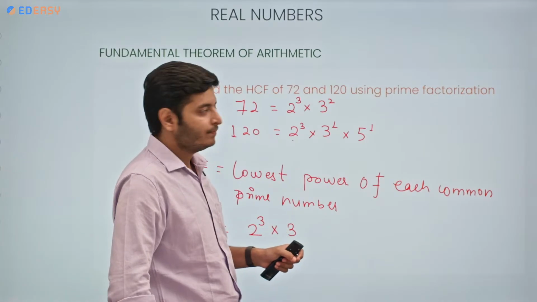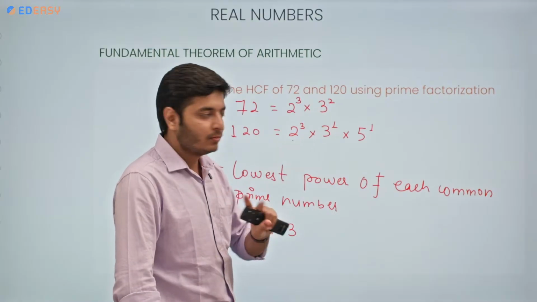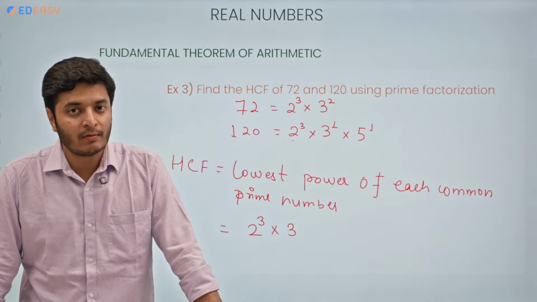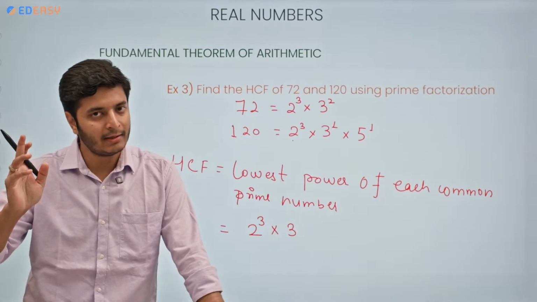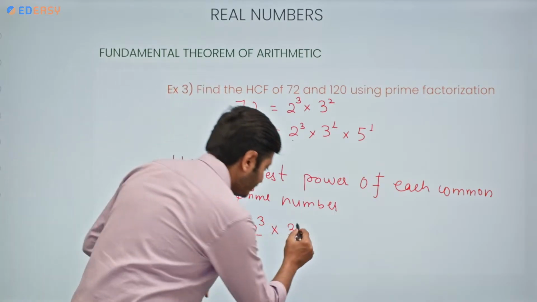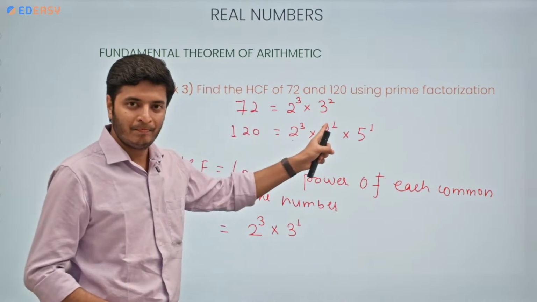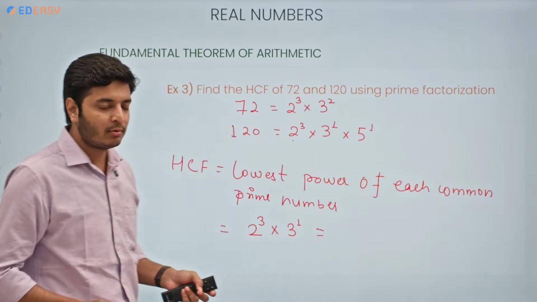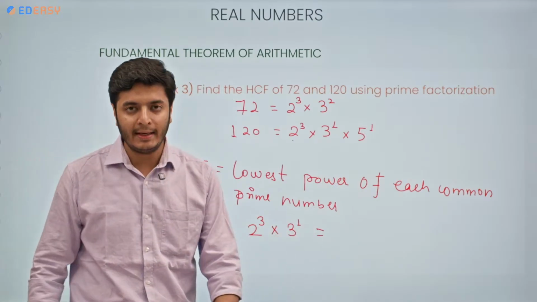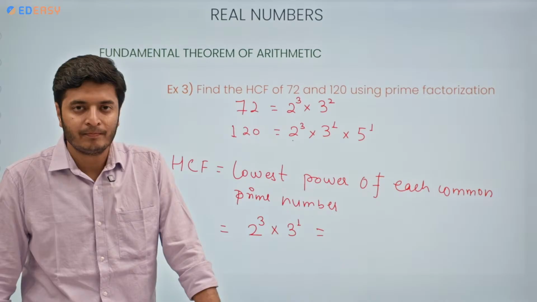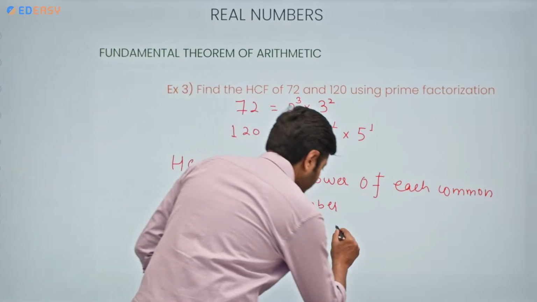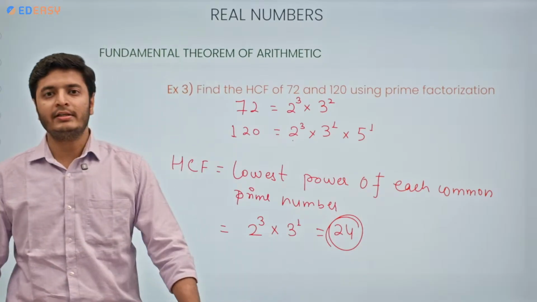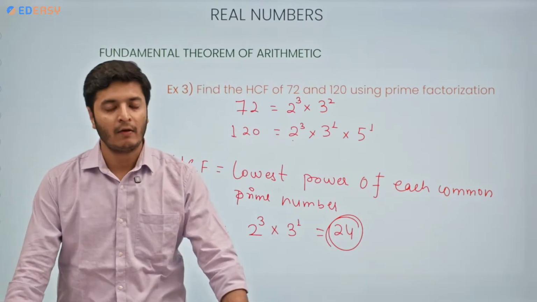What about 3? Here the power of 3 is 2, but here the power of 3 is 1. What is the lowest power? 3 raised to the power 1. Correct? So we are going with 3 raised to the power 1. Now we need to multiply them or expand them. 2 cube is 8. 8 into 3 is what? 24. So this is the HCF of these two numbers, 72 and 120.